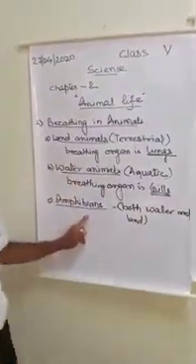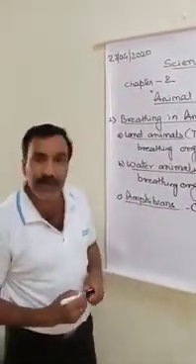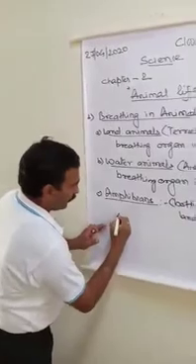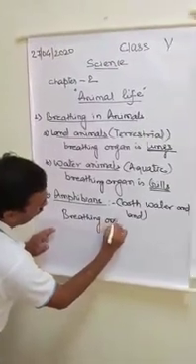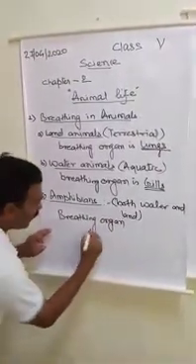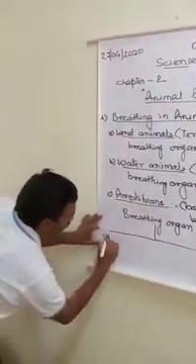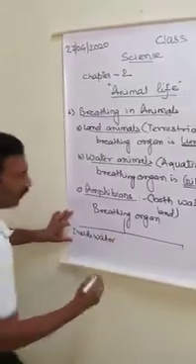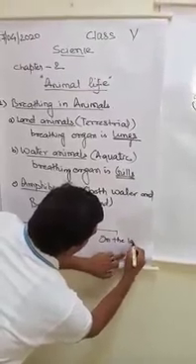And since these animals are living both on land and in water, they should have two types of breathing systems. So when these animals are inside water, their breathing organ is different than on the land.